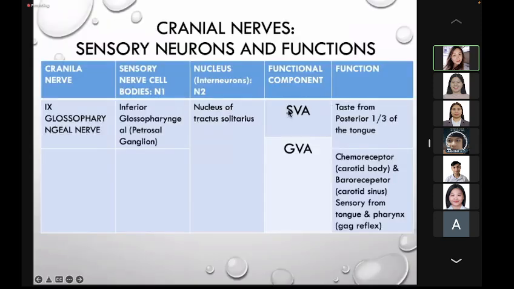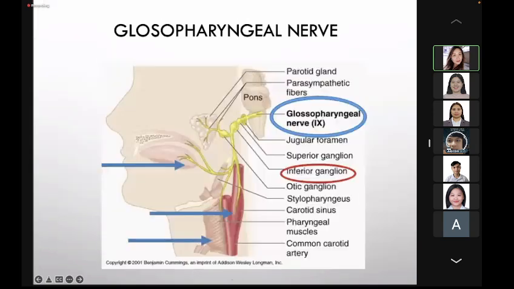Of course, taste has the functional component special visceral afferent, while the baroreceptor, the sensation from the tongue and pharynx, and the chemoreceptor are general visceral afferent, GVA. So again, taste from the posterior one-third of the tongue and from the carotid sinus pass through the inferior ganglion via the jugular foramen and go to the nucleus of tractus solitarius.